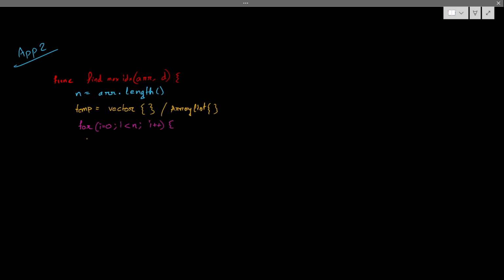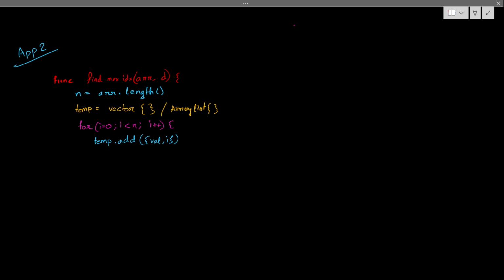If there is any direct function, you can sort this based on the value. I actually don't know what function is present in C++ or Java, that's why I'm writing generic cases. Inside temp, you can push back or add. I add the first value and its corresponding index, that is nothing but i. Okay, I have added this.